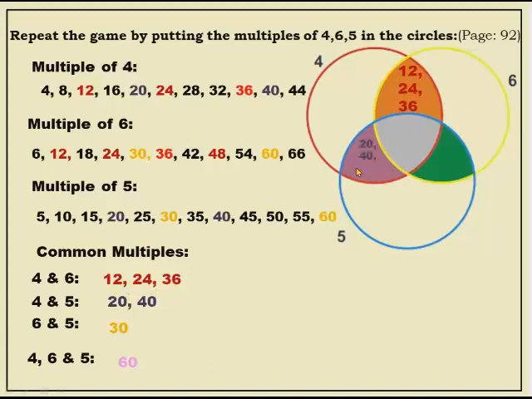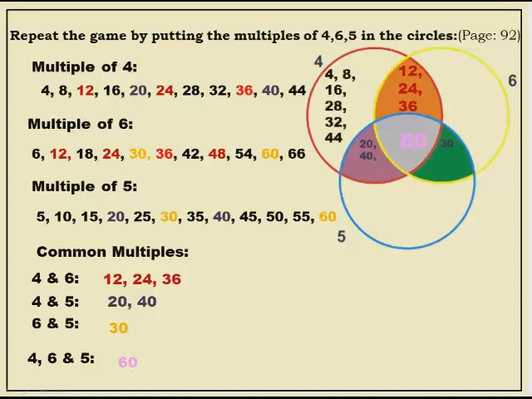Now, next, common multiples of 4 and 5. What did we get? 20 and 40. So, we are putting that here. Common multiple of 6 and 5 will be put here. What is that? 30. Common multiple of 4, 6, 5: all 3 colors are involved, yes or no? Blue, yellow and red. So, common of 4, 5 and 6, what did we get? 60. We will put 60 here.